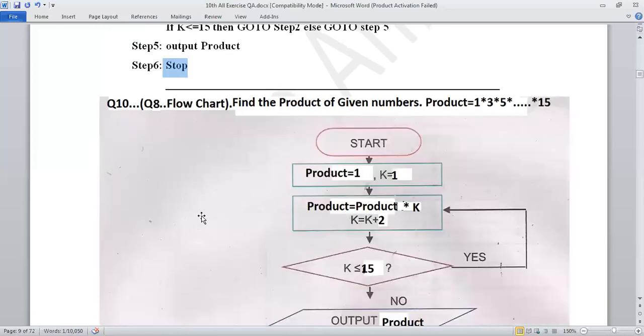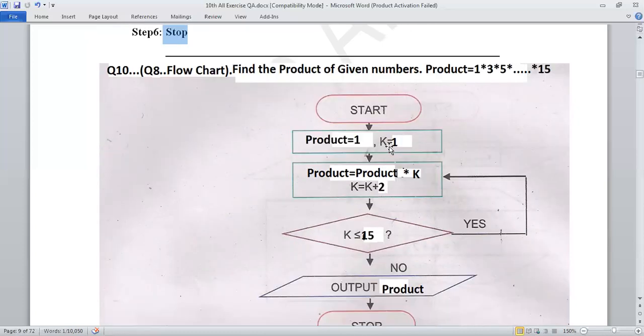Over here, again, the flowchart: find the product of given numbers. Watch here, the same algorithm, and we are drawing the flowchart for the same algorithm. Start, product = 1, k = 1, product = product multiplied by k, k = k + 2. After increasing, the condition will be checked.